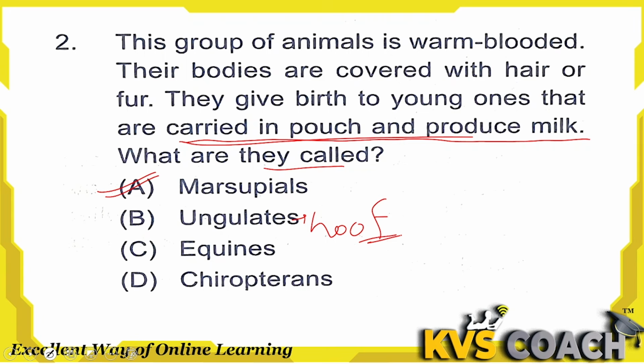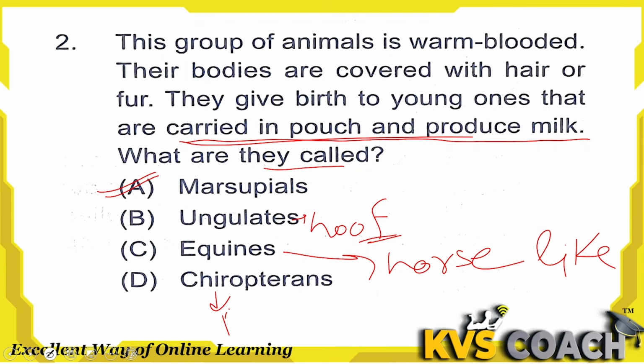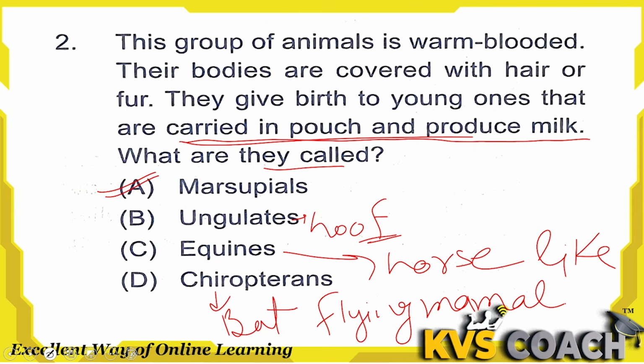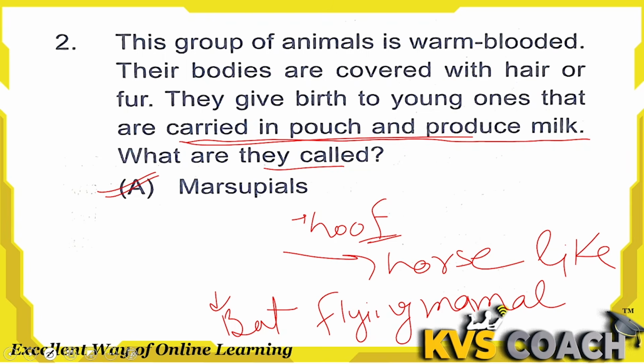C is equine. Equine is actually an adjective word for horses. So horse-like animals are known as equines. Fourth one is chiropterians. These are hands modified into wings, like bats. They are flying mammals actually. Bats are mammals and they are flying mammals because their hands are modified into wings. They are known as chiropterians. But for our question the answer is marsupials. Option A is the right answer here.